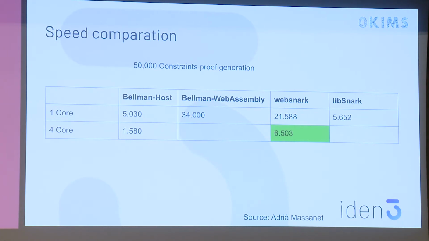This is because of the 32 multiplications. But you can see that, for example, for 50,000 constraints, which with this number, for example, you can easily create a voting system for maybe 4 million persons. So a circuit that looks like that would be around this number of constraints. These are the numbers that we are getting.